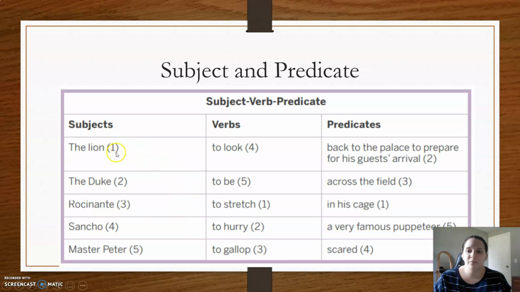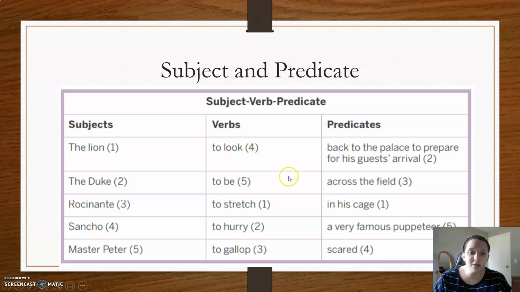So for example, if I were to put these sentences together, we would say, the lion stretches in his cage. That would make sure that the subject, verb, and predicate are all in agreement. The Duke hurried back to the palace to prepare for his guest's arrival. Rocinante gallops across the field.